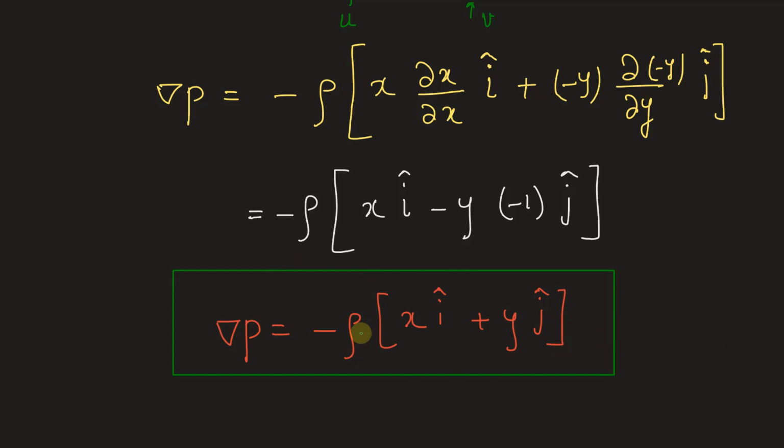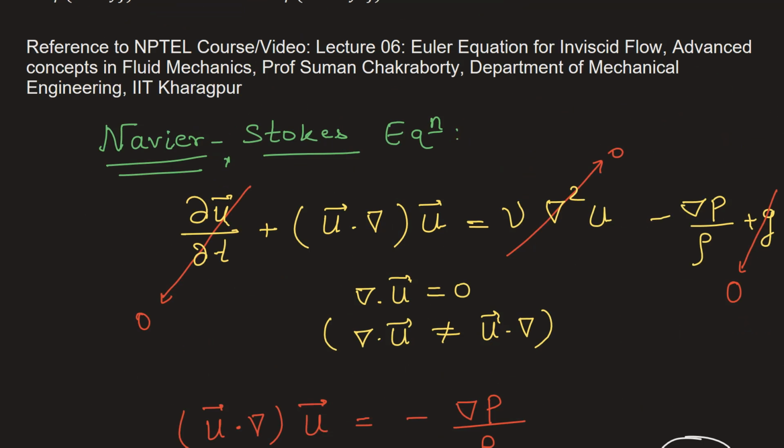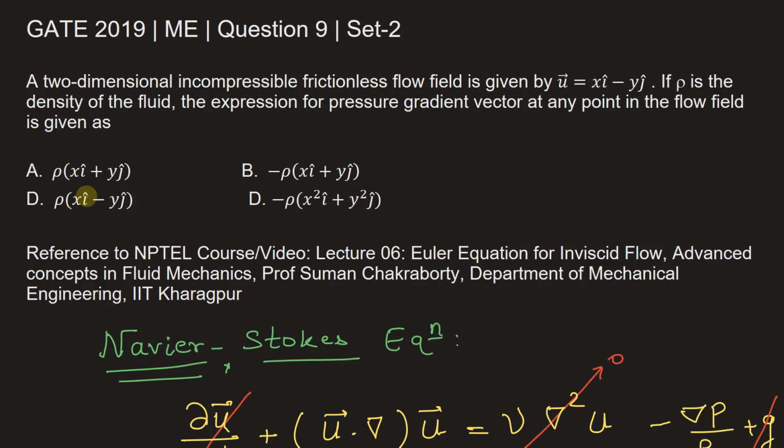Now let's match the value of grad p with the given options here. We see that option B is the correct choice. The pressure gradient is equal to negative of rho times (x i cap plus y j cap).